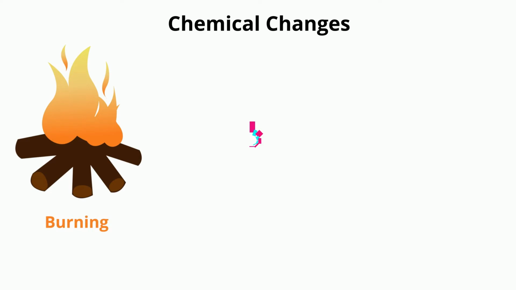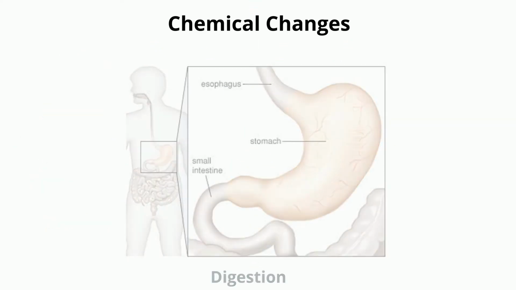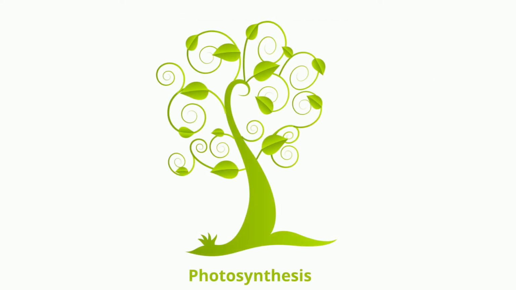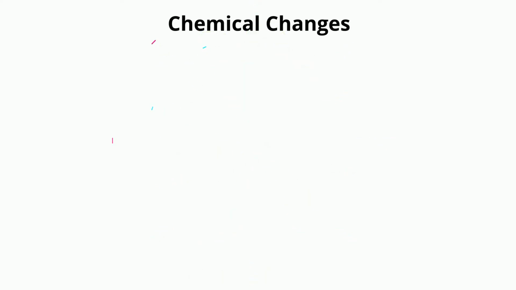There are various types of chemical changes that one might observe in day-to-day life, like burning of wood, digestion, decomposition of fruits and vegetables, photosynthesis, and lots more. Let us understand in brief about a few of them.